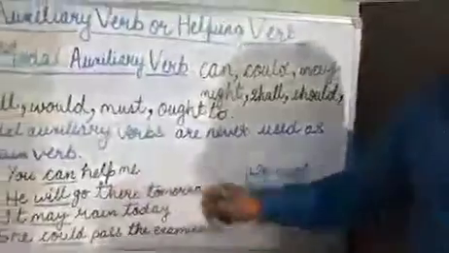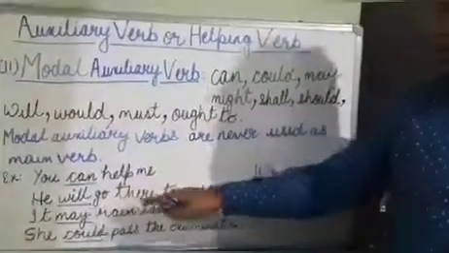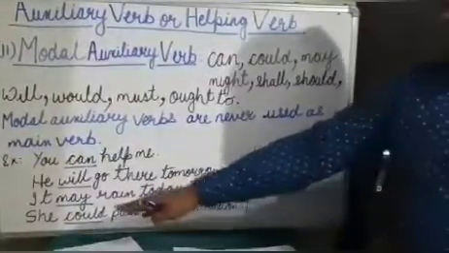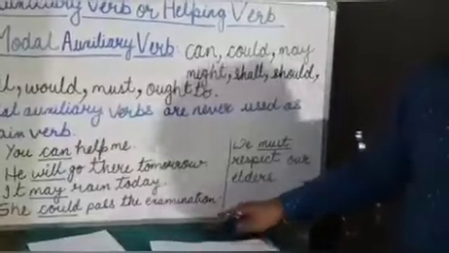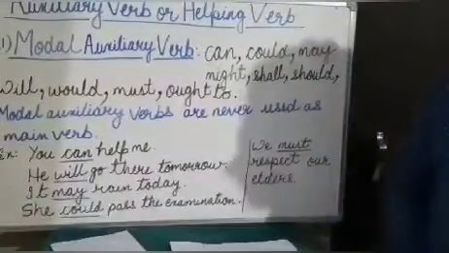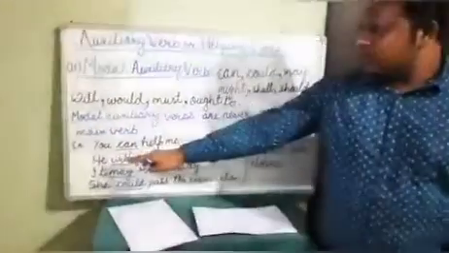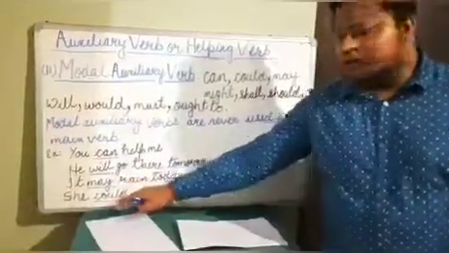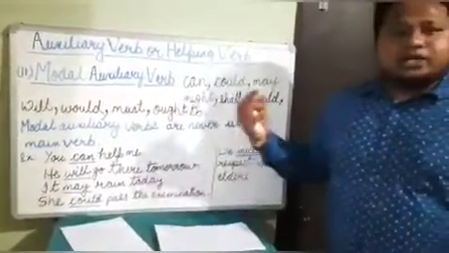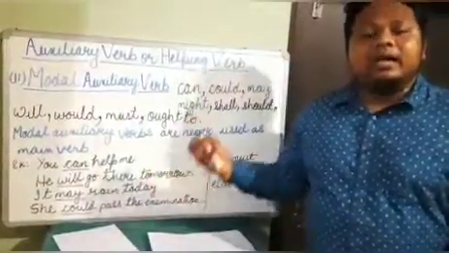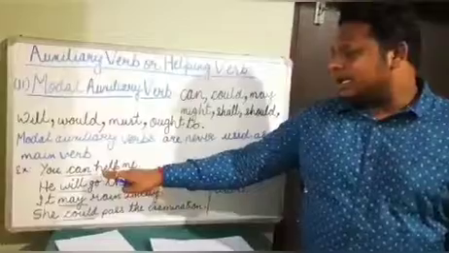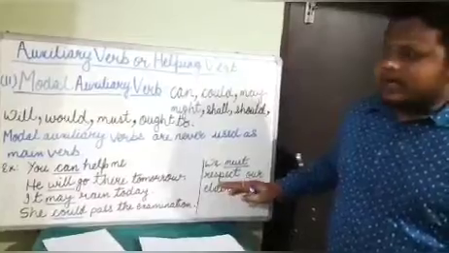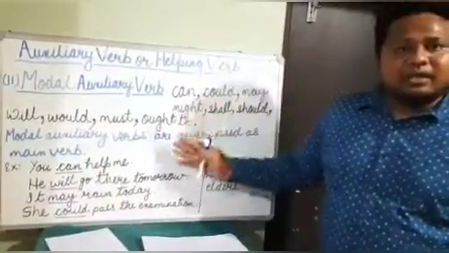You can help me. He will go there tomorrow. It may rain today. She could pass the examination. We must respect our elders. Here the modal auxiliary verbs can, will, may, could, and must are used as supporting or helping verbs for the main verbs like help, go, rain, pass, and respect. So this is about the modal auxiliary verb.